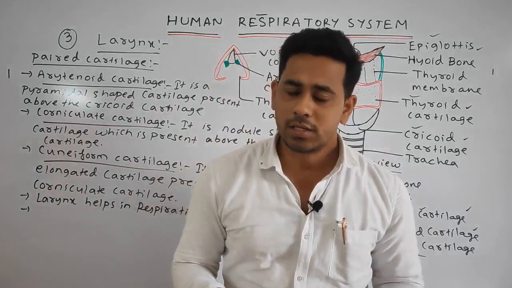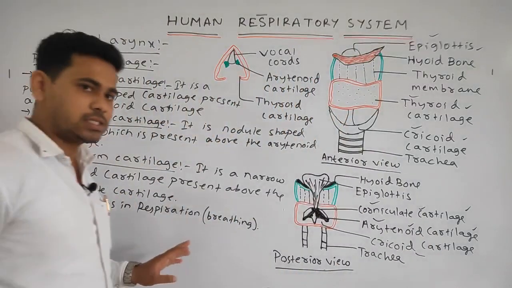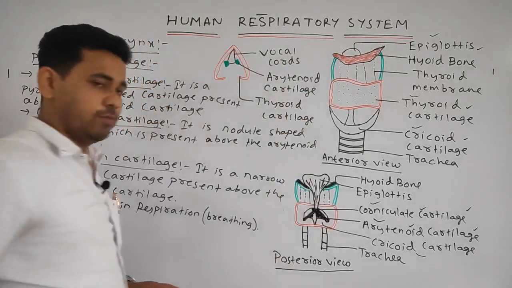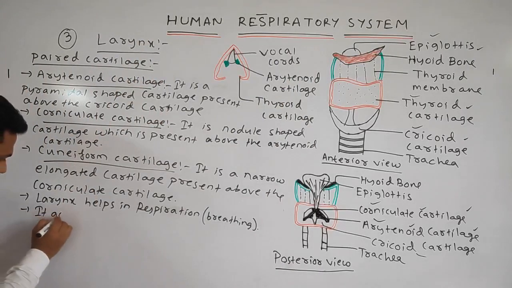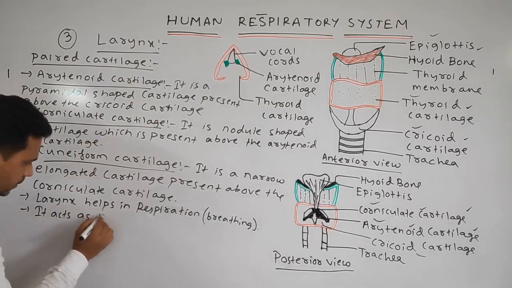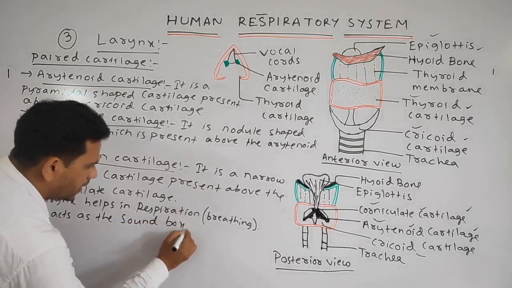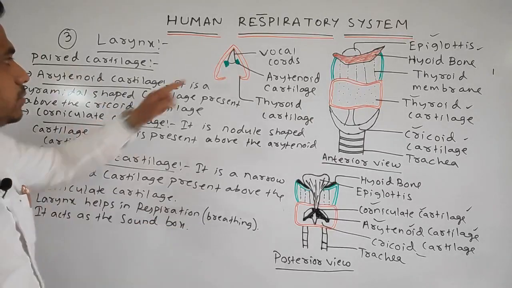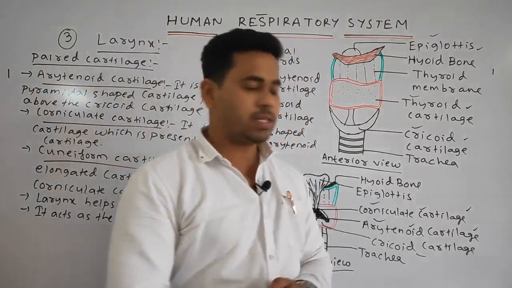It acts as the sound box. So we can write our next point: it acts as the sound box due to the presence of the vocal cords. As the vocal cords are present, it also acts as the sound box. What are the vocal cords?